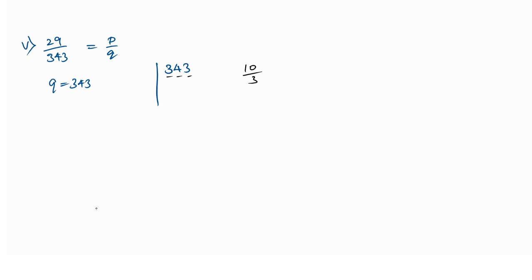See, when we are doing the prime factorization, each and everything we have to compare. We can't say directly that it will divide by 7 only, or by 11 only, or by 13 only. We can't. So we have to go by 2. First we have to check for 2, 3, then 5, then 7, then 11, then 13. All the prime numbers we have to take and check. So 3 it is not possible, 5 it is not possible, 7 we will check. 7 fours are 28. So here 28 means 6 will remain, 63. So 7 nines are 63. So it is possible with 7. Now we have to write down.